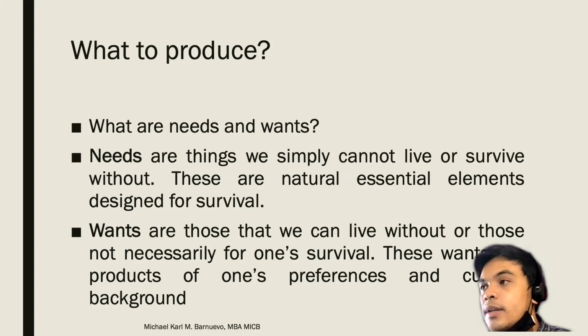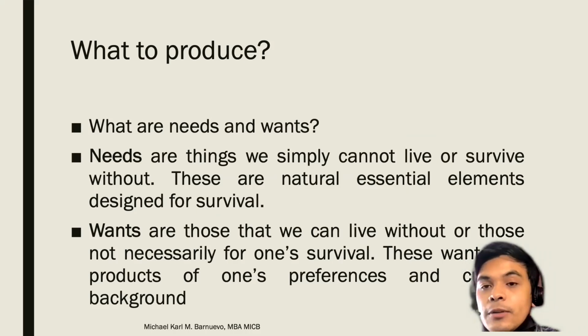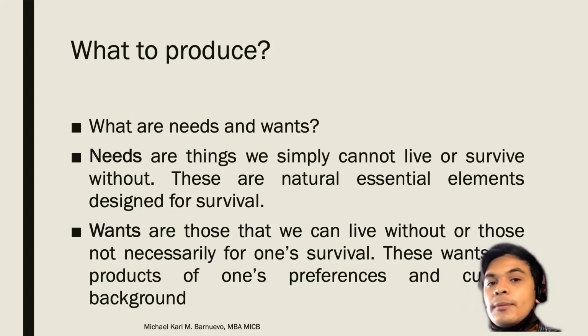Now, what is the difference between wants and needs? Wants are those we can live without, those not necessary for one's survival, but this is the modification of a need. For example, I need food. The need is the food. The want is the preference of the need. So food can come in forms of maybe a rice meal, a burger, and whatever other types of food. Those are the wants, the preference of the need.